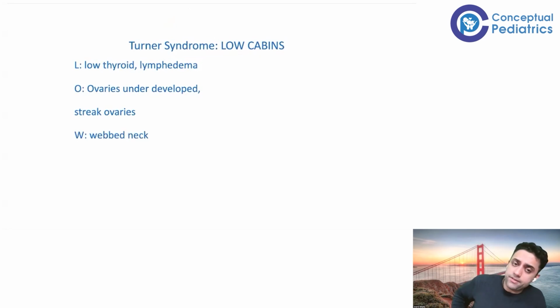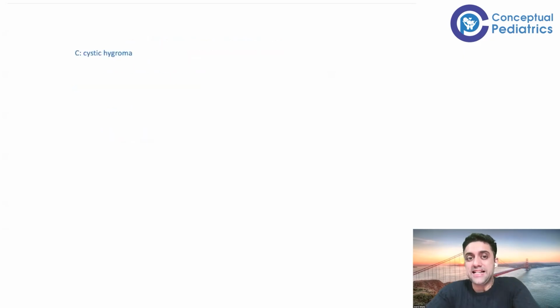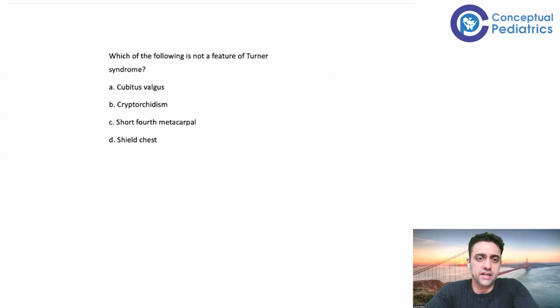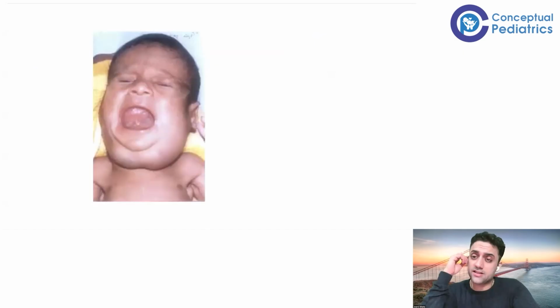And L O W. W for webbed neck. So L for low thyroid or lymphedema, O for ovaries underdeveloped, streaking of ovaries, and W for webbed neck. Low cabins. C for cystic hygroma. Let me show you a picture of cystic hygroma. This one. This is the case of cystic hygroma.